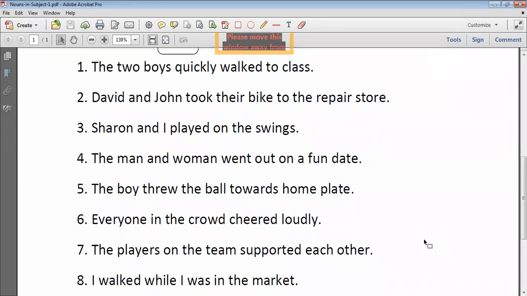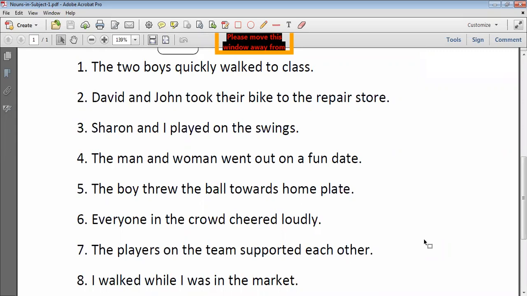Everyone in the crowd cheered loudly. I think this sentence is wrong, but I can try it. Try. Everyone in the crowd is subject. Good. Everyone and crowd are nouns, collective.